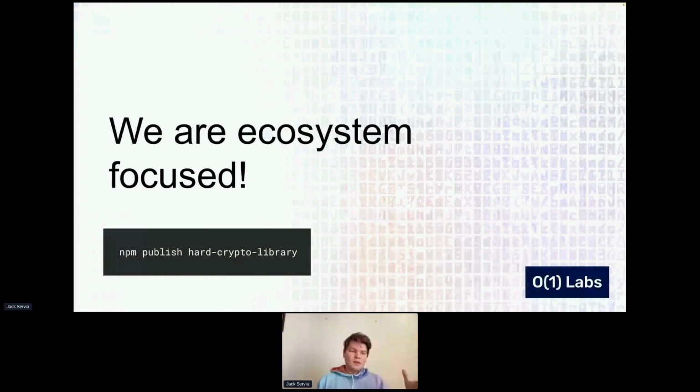The idea of SnarkyJS is that somebody can build a crazy complicated crypto library. They could be incentivized by a DAO or a grant or something, or do it just for fun. And then they can just npm publish it or put it on GitHub, or however they want to distribute it. And then when somebody wants to build a user-facing product, they can just npm install this library and get going.